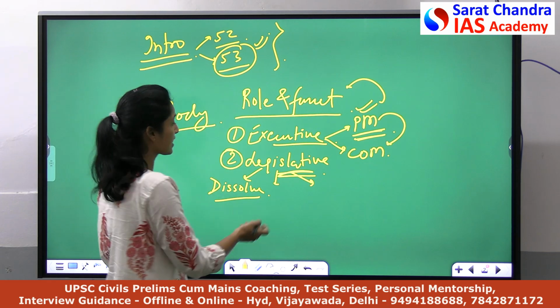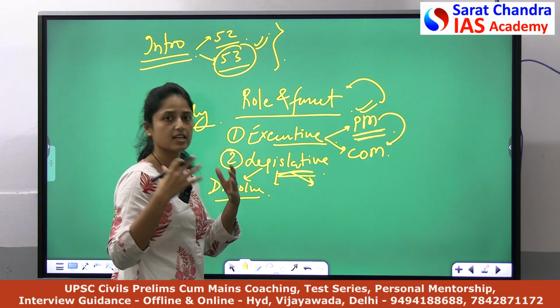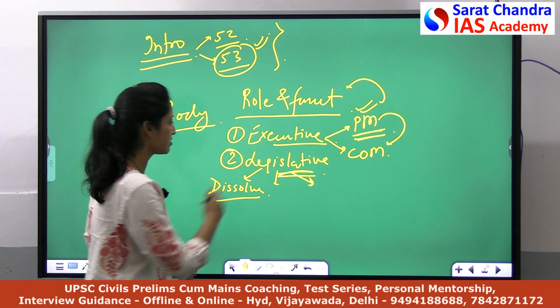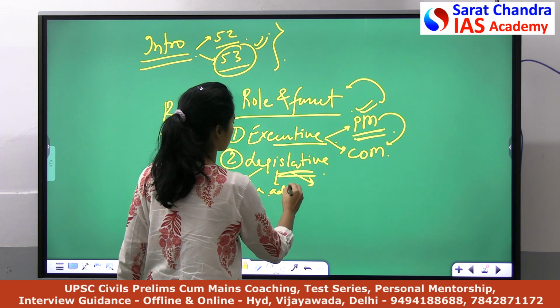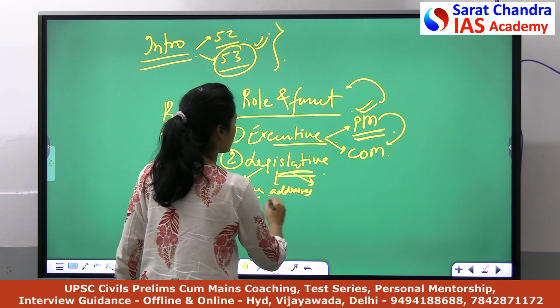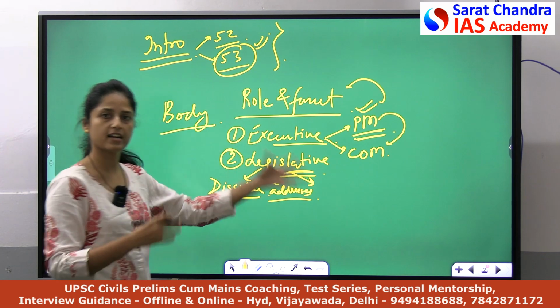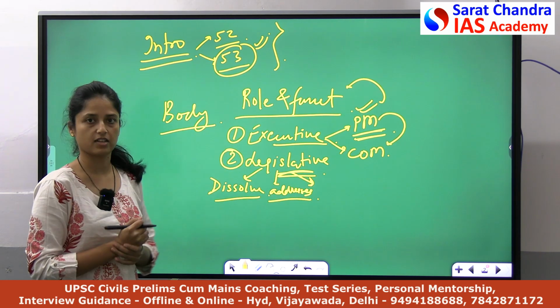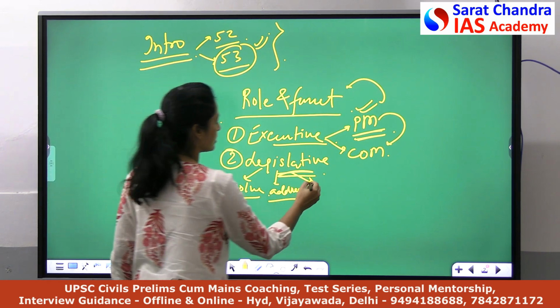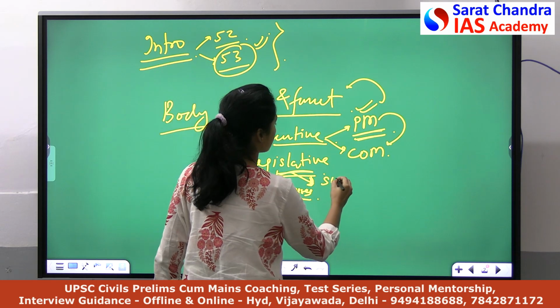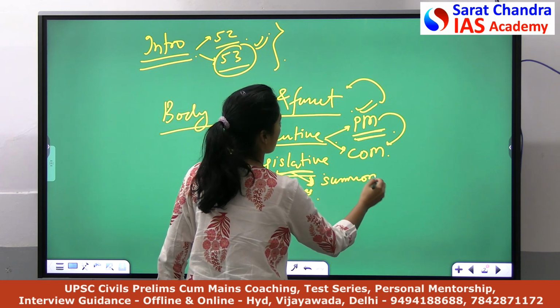Second, after general elections, President addresses both the houses of Parliament. Even a small function related with the Parliament you can include in the legislative functions. Third, President has the power to summon both the houses of Parliament.